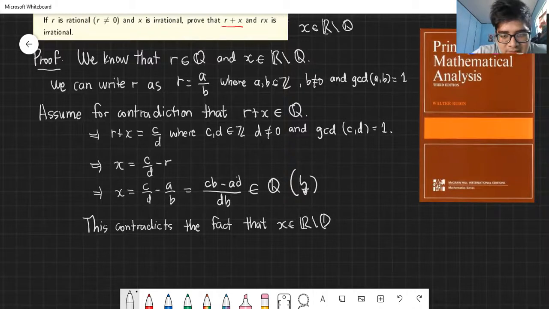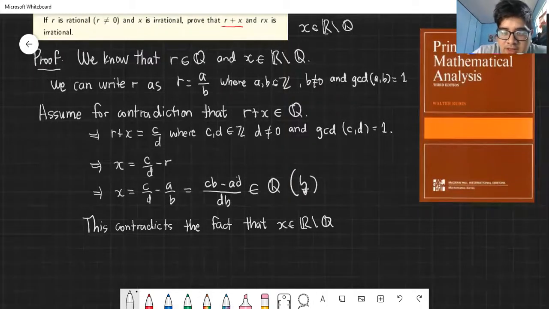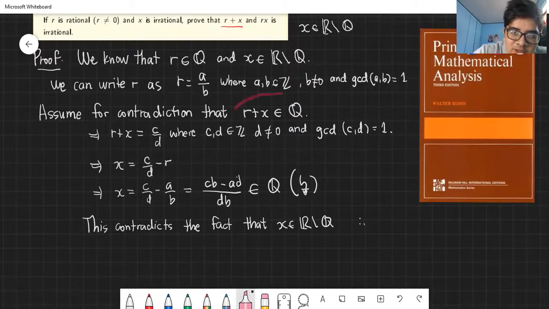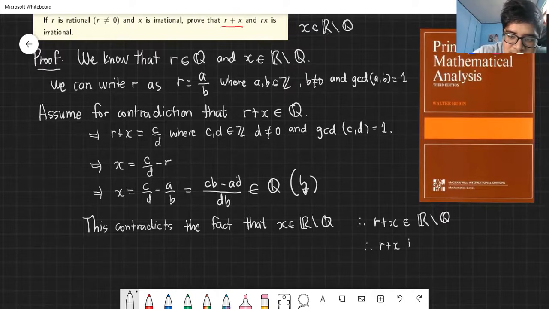Ang gulo ng Q, no? Ganito. This contradicts that X is irrational, therefore mali yung assumption mo na ito. Ano ka? Si R plus X is irrational. Or pwede mo siya isulat as R plus X is irrational.